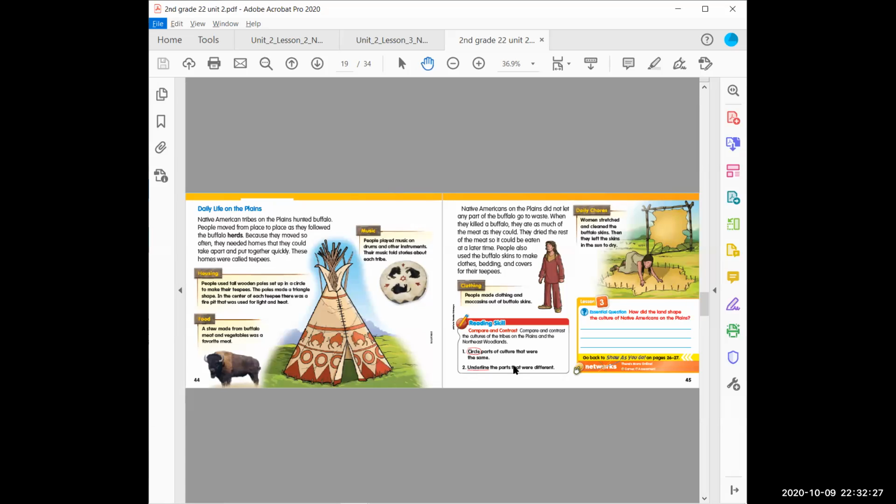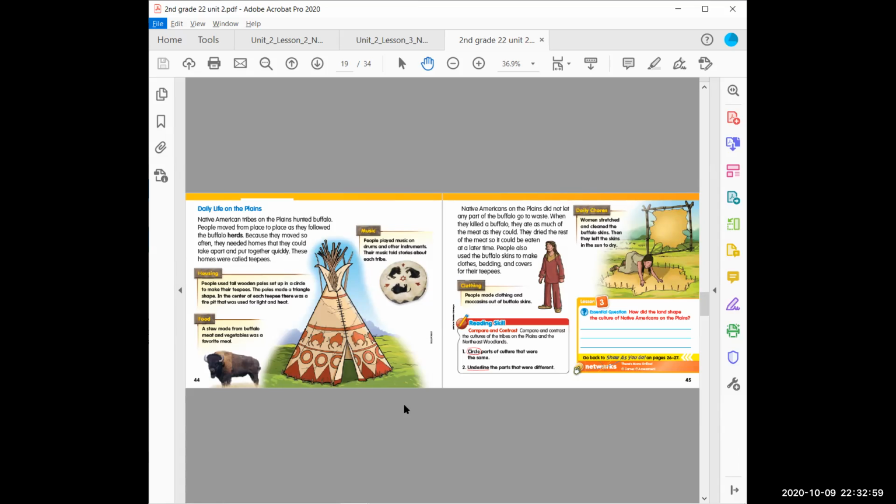Okay, so that we can see what their life was like, we're going to review these pages, and I'm going to read this section to you. The daily life on the Plains for Native American tribes on the Plains, their life was basically centered around hunting buffalo. So they moved from place to place as the buffalo herds moved so that they could follow the animals because they used those animals in so many different parts of their life.